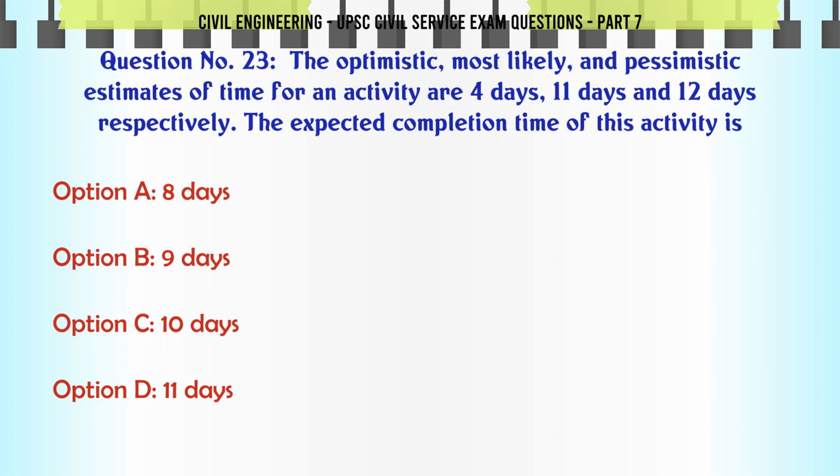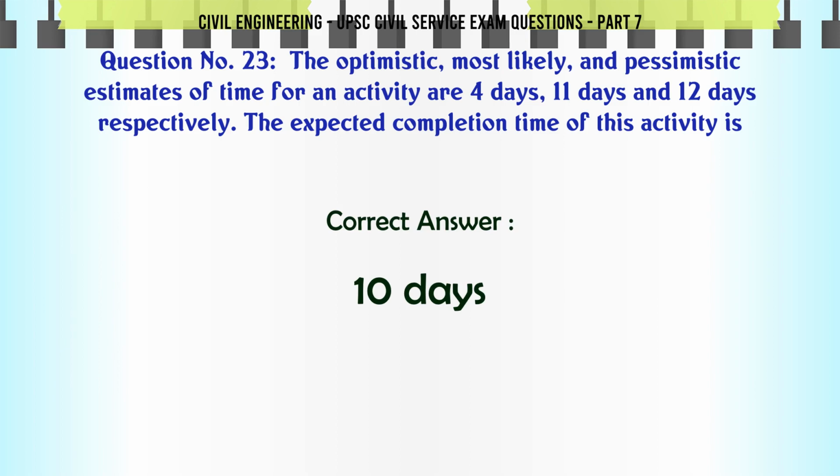The optimistic, most likely, and pessimistic estimates of time for an activity are 4 days, 11 days, and 12 days respectively. The expected completion time of this activity is A. 8 days, B. 9 days, C. 10 days, D. 11 days. The correct answer is 10 days.